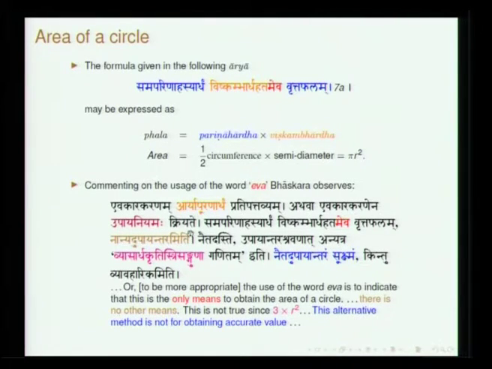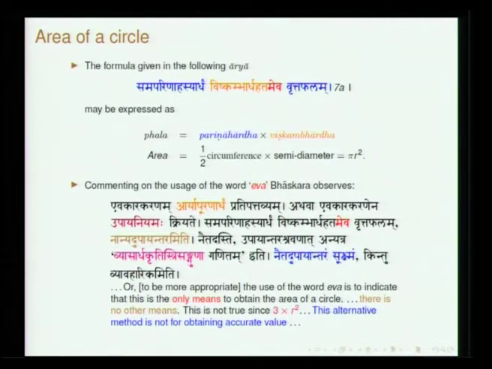Upaya niyamaha: upaya means means, niyama is fixing. So, it puts a certain constraint on the means which you can employ for finding the area. Is there any other means? No, there is no other means, you have to use only this way. That is the way this has to be understood, upaya niyamaha kriyate. Samaparinahasya artham vishkambharda hatameva vrittaphalam, nanyadupayantaramasthi. So, there is no other means. This is the only means to obtain the exact area of a circle.